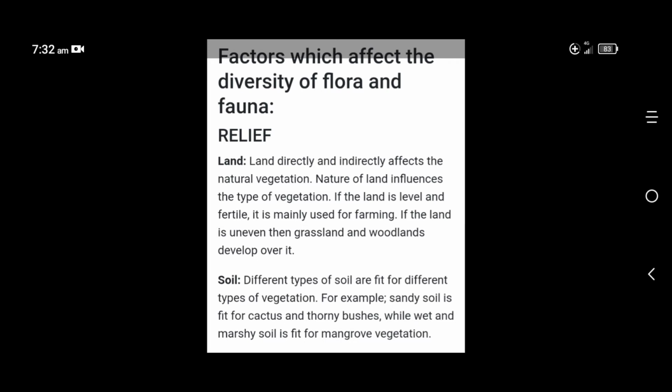So soil determines which different types of vegetation grow. Sandy soil is fit for cactus and thorny bushes, while wet and marshy soil is fit for mangrove forest. I hope you understood about land and soil.